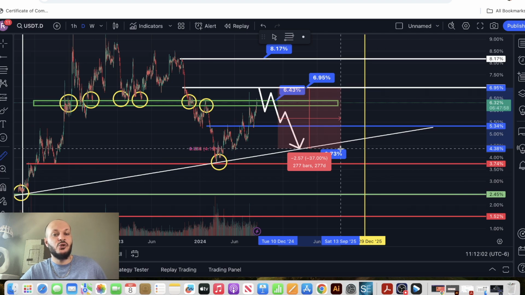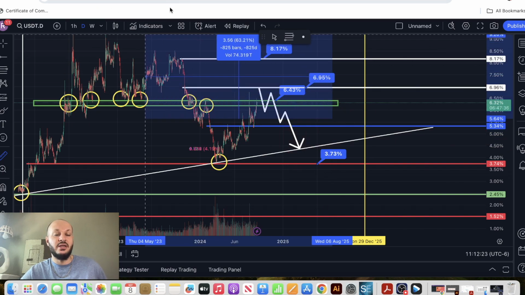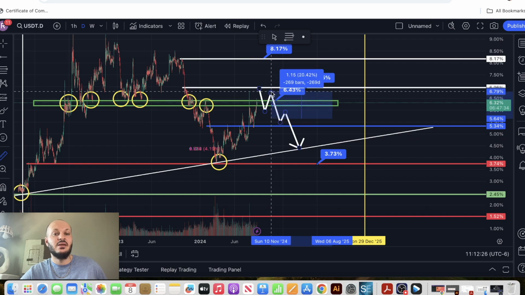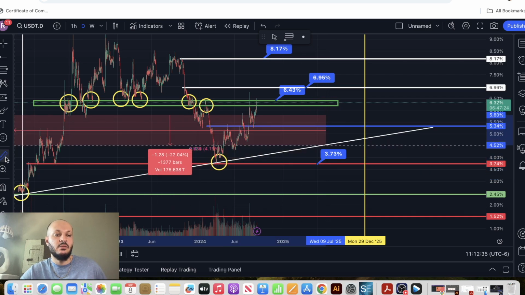But that would give us 2.57% in the USDT. Okay, just ignore the 37% I mentioned. Just go with negative 2.5% from almost 7 down to almost 4.38. Okay, so that would still give us a lot of return for our holdings. That will be the last hope that I will have for this market, for this bull market, before we get into the next bear market.